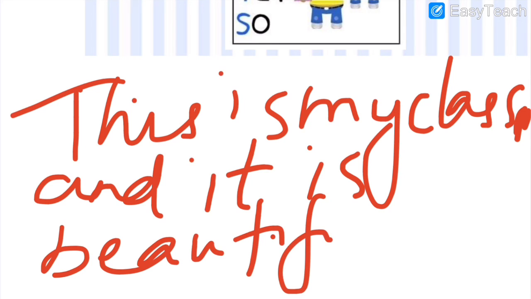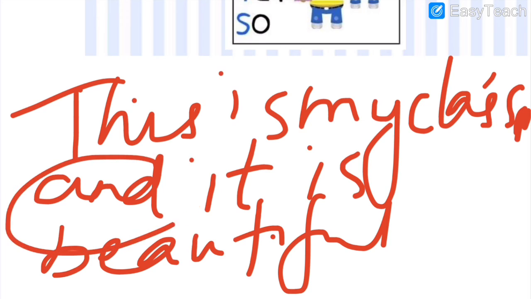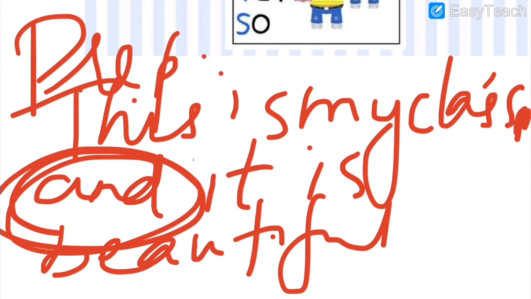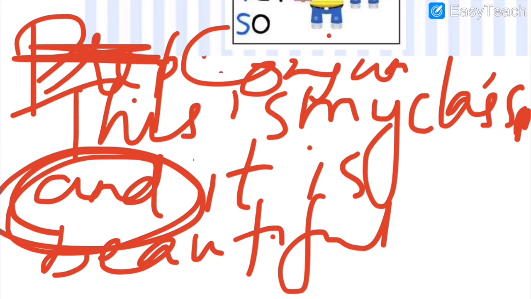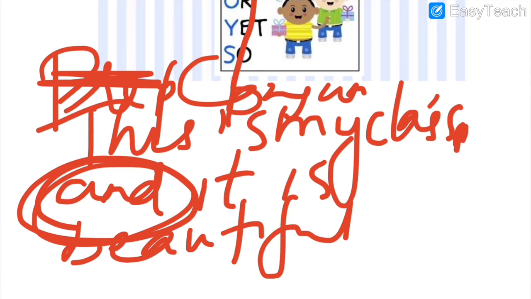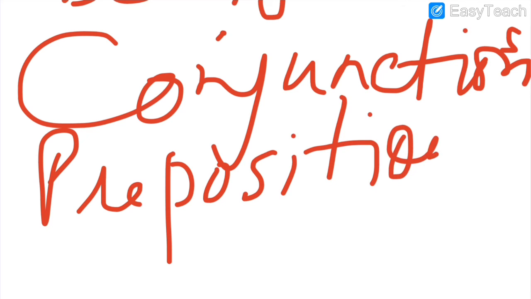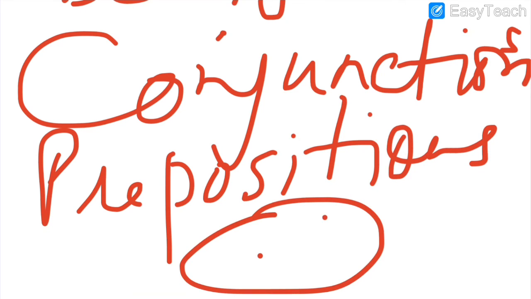So this is one sentence, this is one sentence, and it is joined by this conjunction. Have you understood? So these are your conjunctions and prepositions. We have been learning for quite some time. Happy learning.